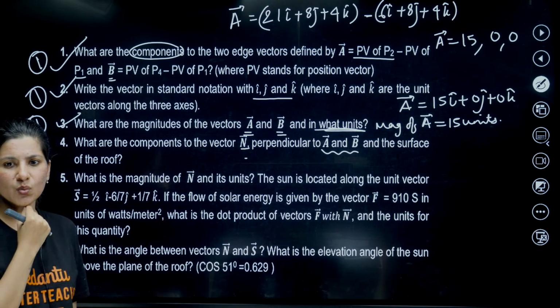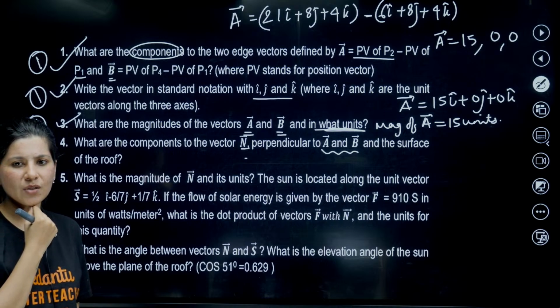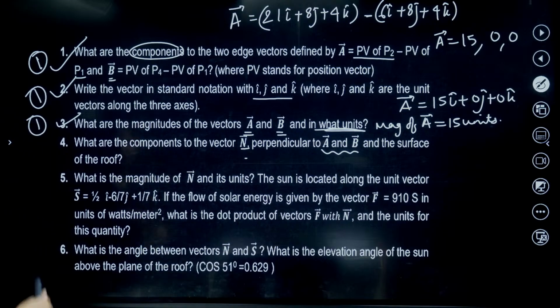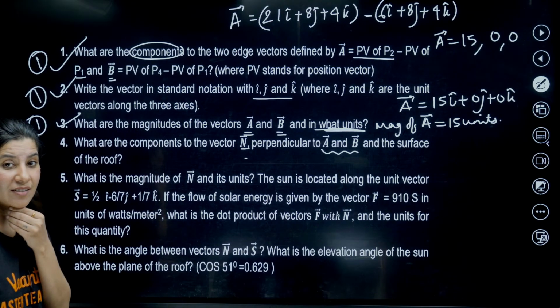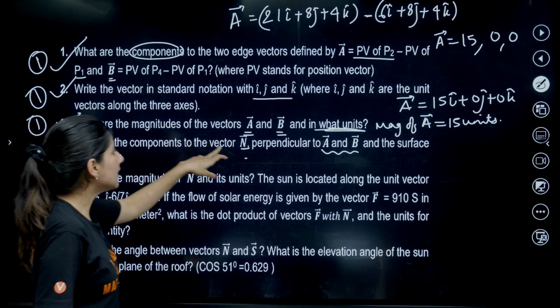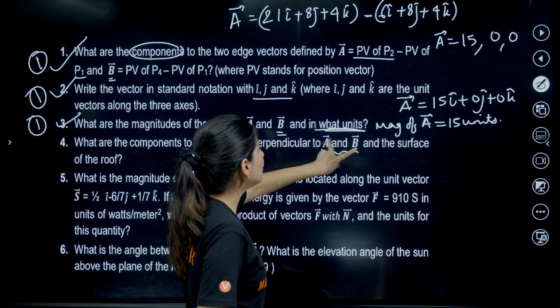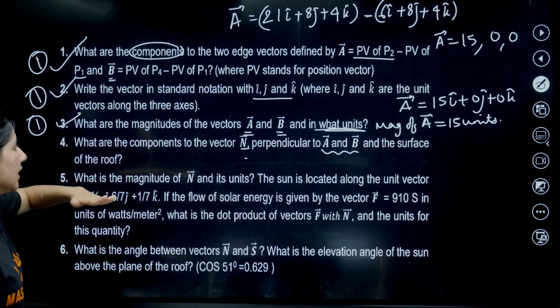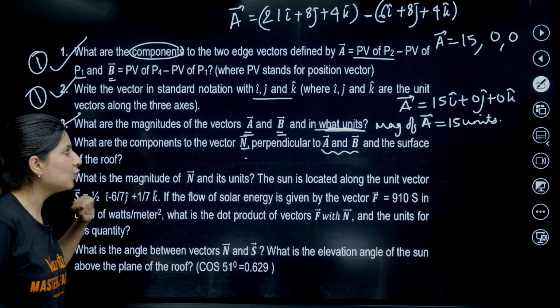Miss, we will not take unit 1 and 2. So the fourth is something different, a little bit tricky. They are asking about a vector n which is perpendicular to two vectors, and actually it is perpendicular to the surface of the roof.